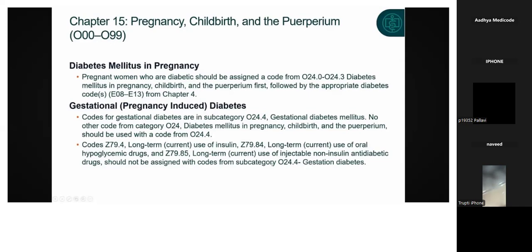If a person got pregnancy induced diabetes, those persons are not going to get treatment with insulin. There will be some other treatment for those people. So you should not assign any one of these Z79 series codes, whether it may be insulin, oral hypoglycemic drugs, or injectable non-insulin anti-diabetic drugs, with the O24.4 series. Please note it down.